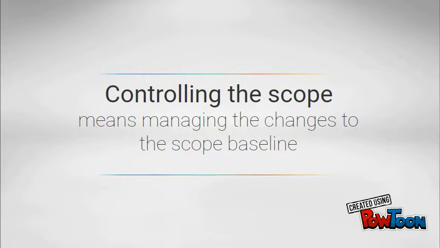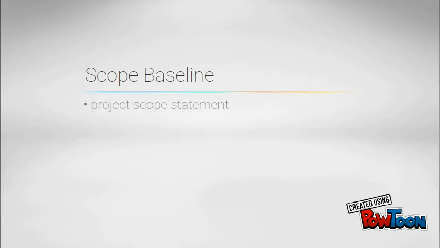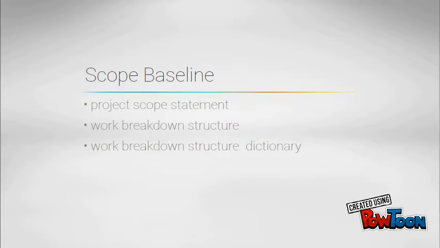Controlling the scope means managing the changes to the scope baseline that represents the approved project scope and is used during scope change management to determine and prevent scope creep. The scope baseline comprises the project scope statement, work breakdown structure and WBS dictionary.